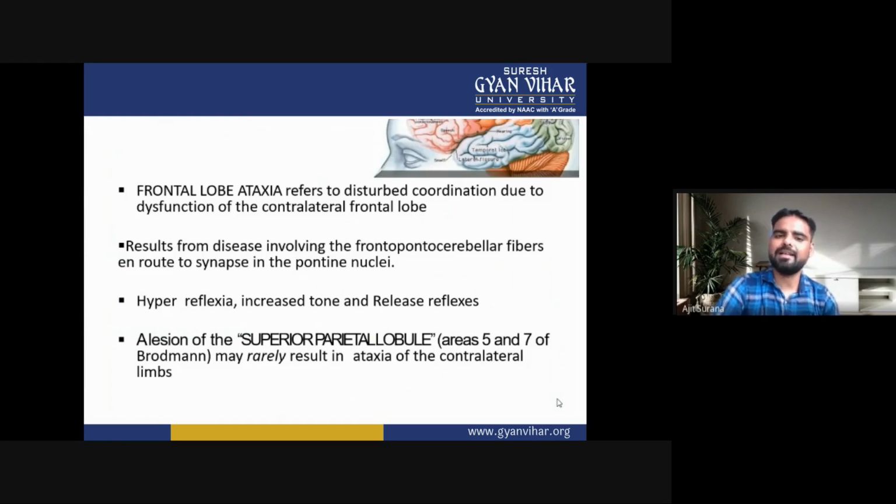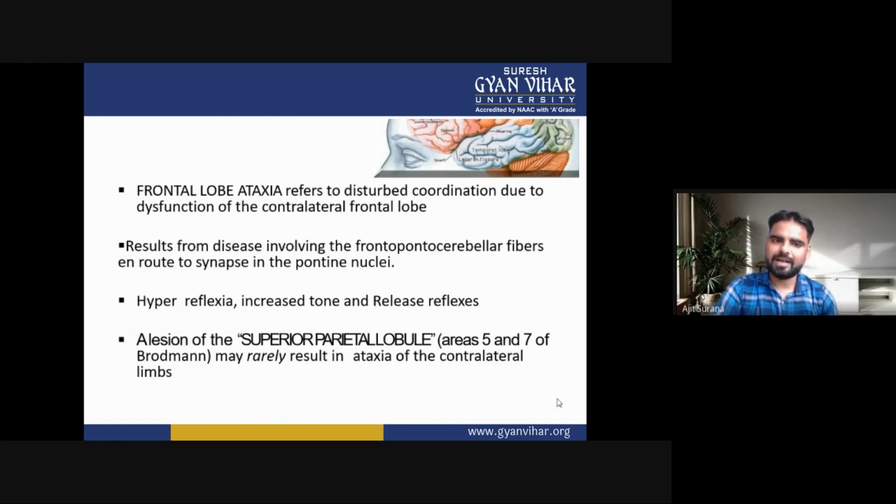Frontal lobe ataxia refers to disturbed coordination due to the dysfunction of the contralateral frontal lobe. It results from disease involving the frontopontocerebellar fibers en route to synapse in the pontine nuclei.